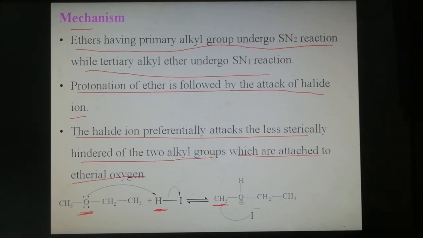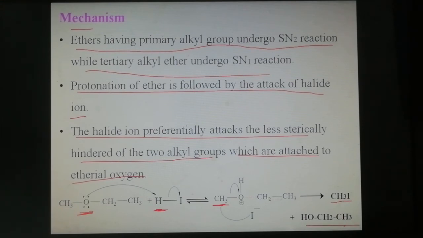Then the carbon-oxygen shared pair shifts to oxygen to neutralize the positive charge, forming methyl iodide, or iodomethane, with the alcohol ethanol.